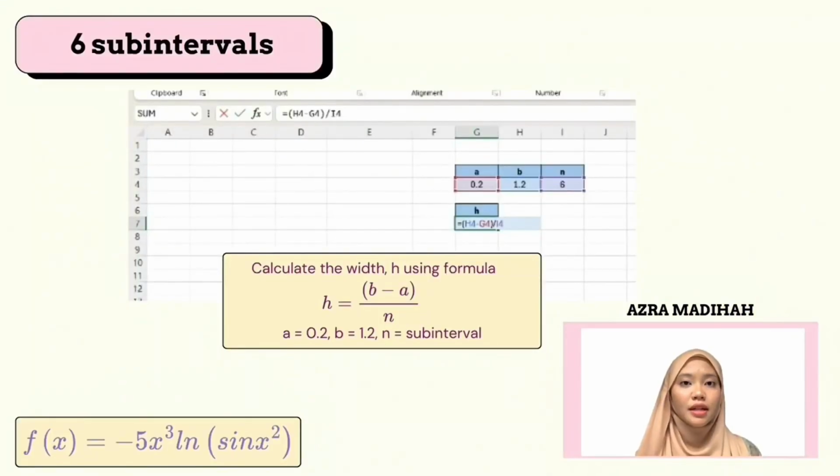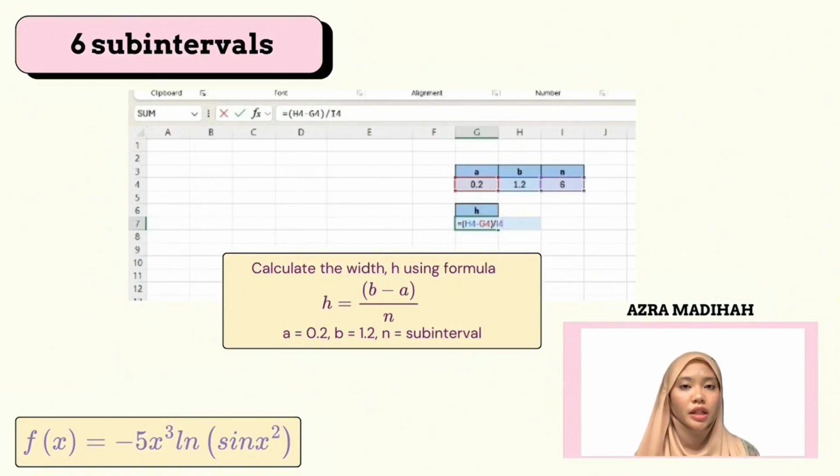Let's calculate for the 6 subintervals. First, we need to calculate the width, denoted as h, using the formula h equal to open bracket b minus a close bracket over n. We substitute the values of a, b and n, which is the number of subintervals, into the formula, and we get the value of h equal to 0.1667.